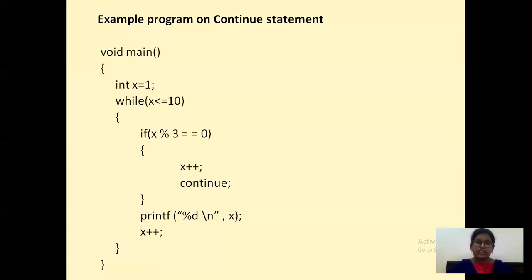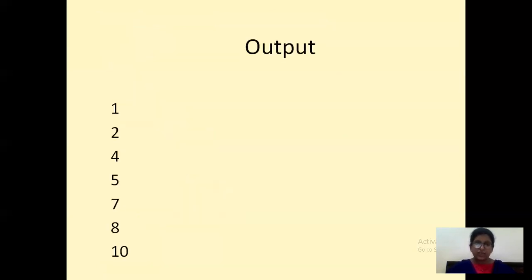You will be incrementing the x value and you are not going to print the number which is divisible by 3 because you are saying continue. So that particular value will not get printed. If the condition is satisfied, you are just saying continue. If you see the continue keyword, it will be just repeating that loop again without printing that particular statement. So this is the usage of your continue.